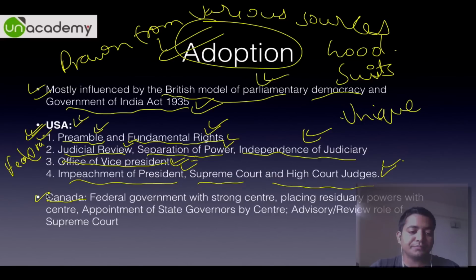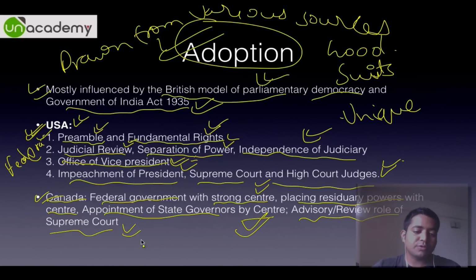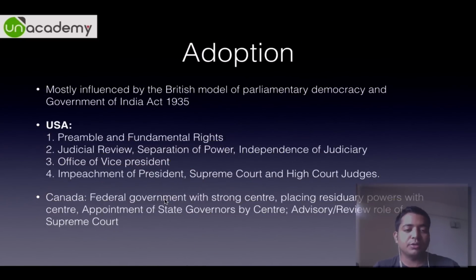Then Canada. The federation which suits us is adopted from Canada. That is, a federal government with a strong center, placing residuary powers with the center, appointment of state governors by the center. This practice we follow till date, along with an advisory role of the Supreme Court. So it gives huge power to the center. In Canada, the center is extremely strong, so we have taken all the provisions from there.